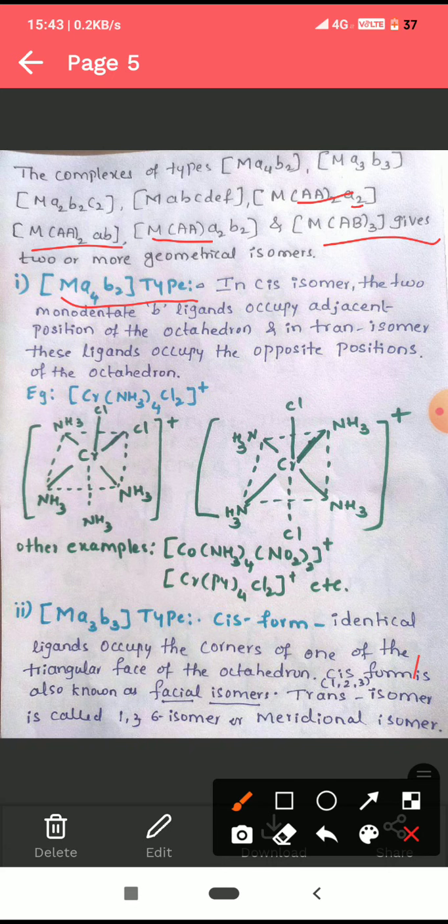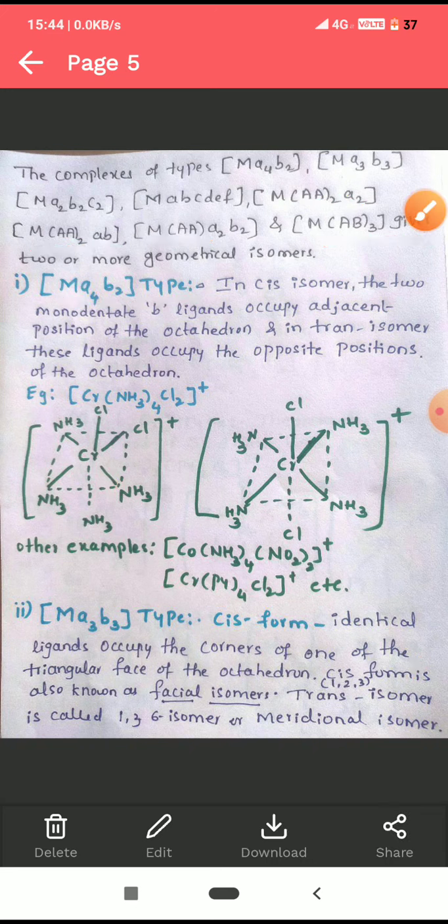In cis isomer, the two monodentate B ligands occupy adjacent positions of the octahedron, and in trans form these ligands occupy opposite positions of the octahedron. There are two types of isomers possible, cis and trans. In the cis form, they occupy the adjacent position. In the trans form, they occupy the opposite position. Here we have to remember which is the adjacent position and which is the opposite or diagonal position.